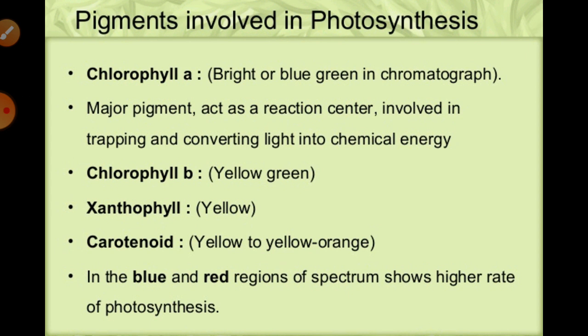the same plants. Means generally you have seen the shade of the leaf, the structure of the leaf, there are variations in the shade, leaf to leaf variation. So it can be because of the photosynthetic pigments present in those plants. Also, these pigments can easily be separated out by chromatographic techniques.